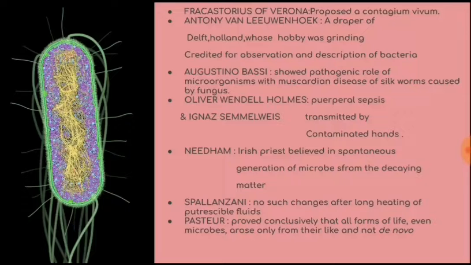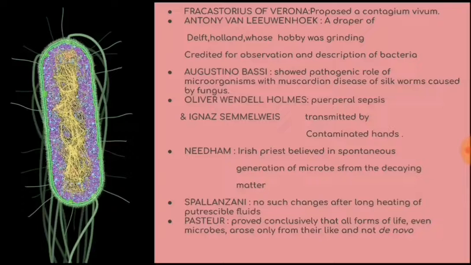Then we will see Oliver Wendell Holmes. He is also a famous scientist who observed puerperal sepsis, which was transmitted by the contaminated hands of obstetricians, that is, the doctors who treat patients.